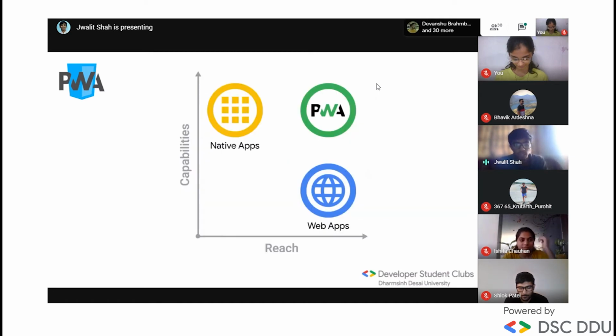This is the graph between capabilities and reach of PWA. Native apps are more capable in functionality, and web apps are more reachable to the client, so they are handier. PWA provides both characteristics to the user, and hence it is very widely used in the current scenario. It was first developed by Google in 2015, and it is the hottest technology in the current market.